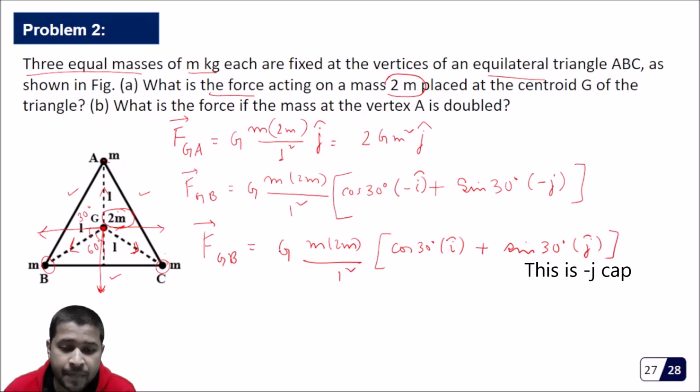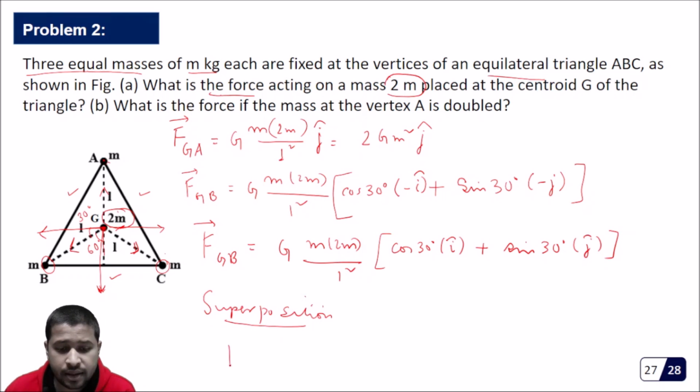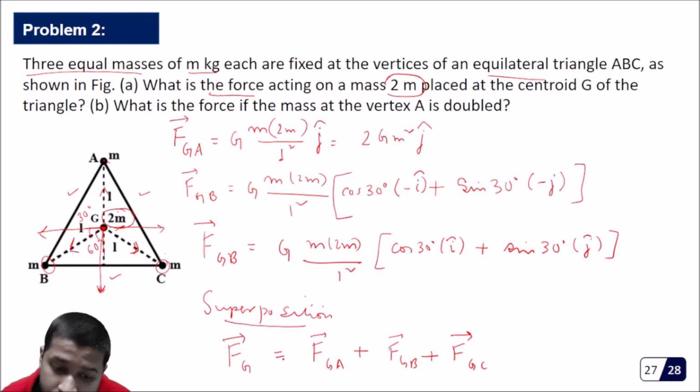Okay, so now we know from the principle of superposition that the net force on G will be FGA plus FGB plus FGC. So this is the net force on G.